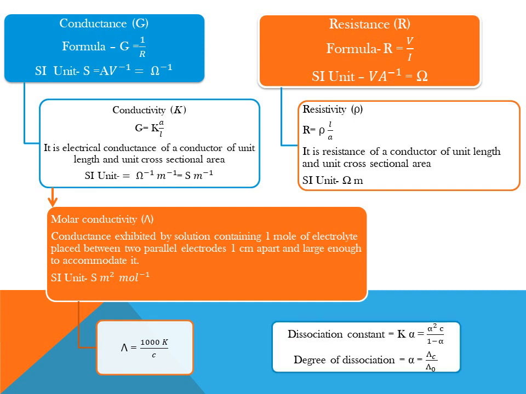Next, this is for the weak electrolytes, the degree of dissociation and dissociation constant. Degree of dissociation is equal to molar conductivity at concentration C divided by molar conductivity at 0 concentration. The subscript 0 suggests that it is taken at 0 concentration, and from this degree of dissociation and the concentration of weak electrolyte, we can find its dissociation constant. Most likely this is supposed to appear in MCQs and less likely in the numerical part.